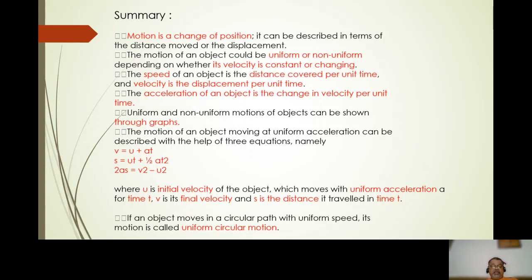And if an object moves in a circular path with uniform speed, then it is called uniform circular motion. The example is tying a stone on a thread and rotating it over your head.